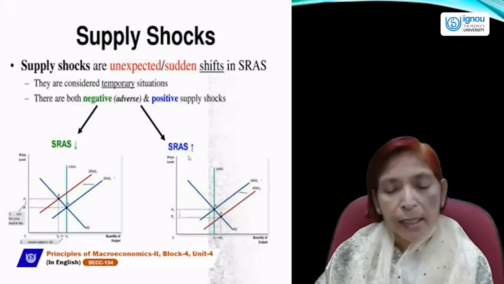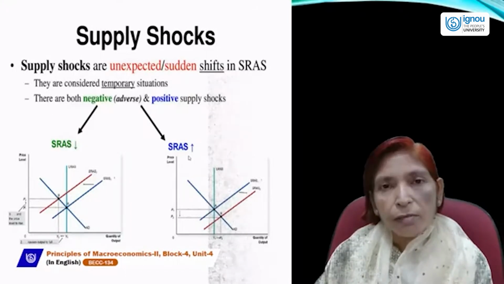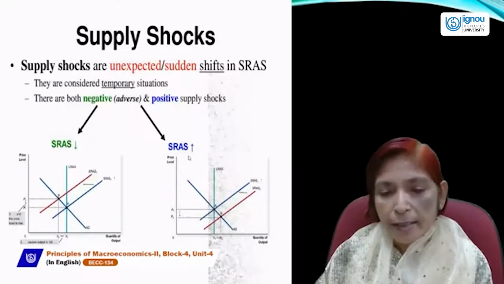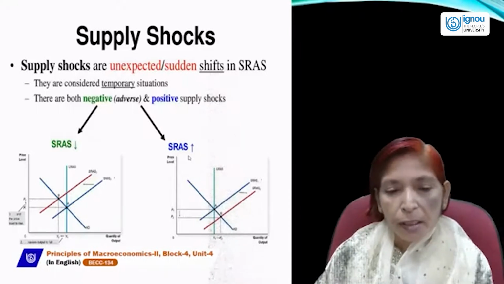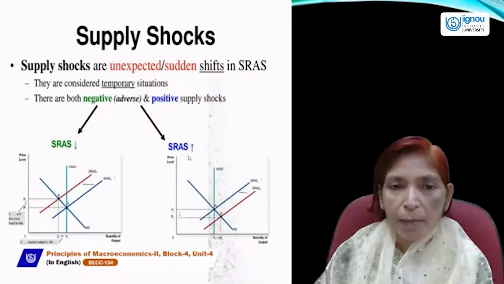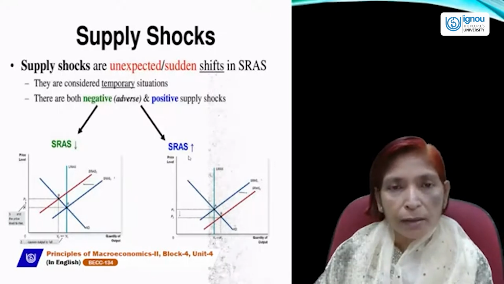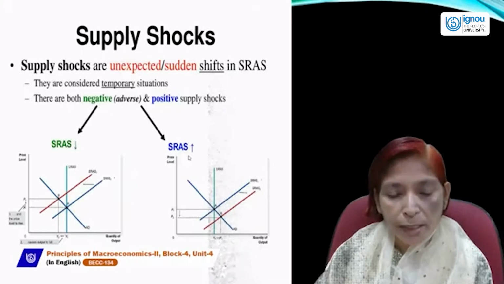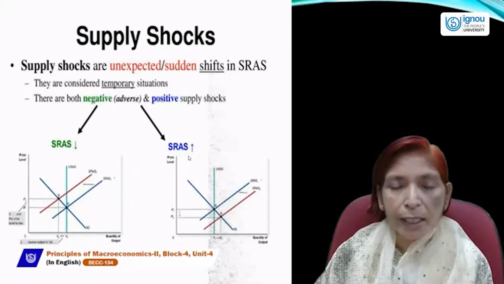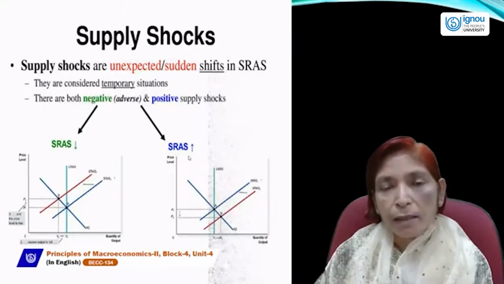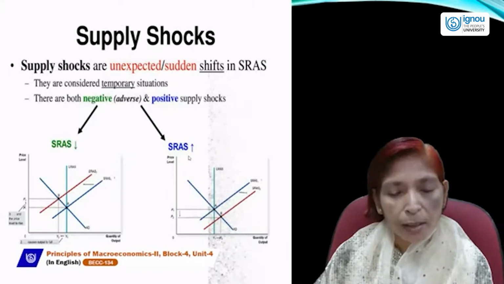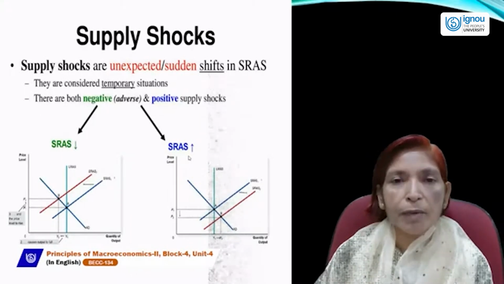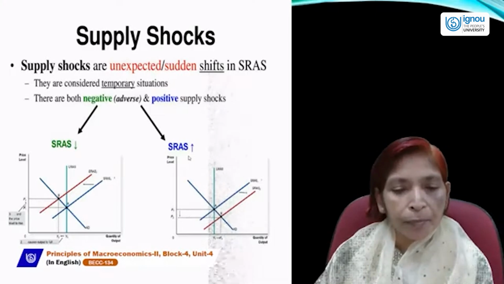On the other hand, if supply increases, then the supply curve will shift to the right hand side. Here LRAS is vertical, showing that full employment exists in the economy, and the GDP is potential GDP, which is constant and can't change; only the price level can change. The aggregate demand curve is the same downward sloping curve, which shows the inverse relationship between price and quantity demanded.